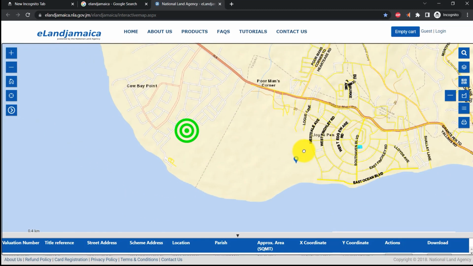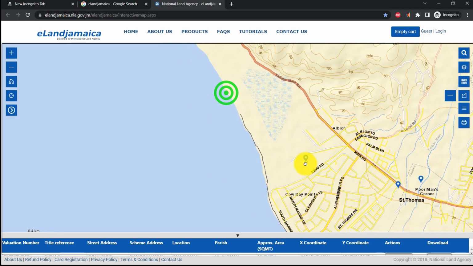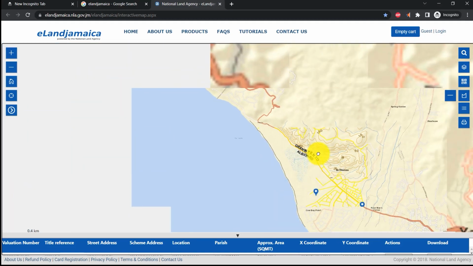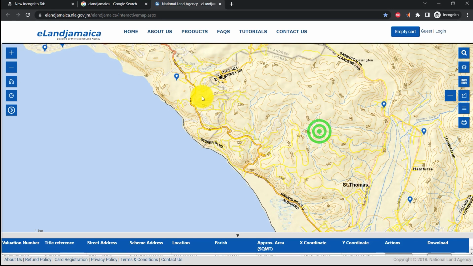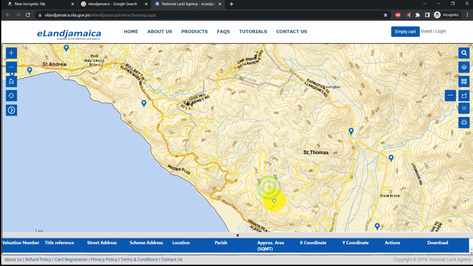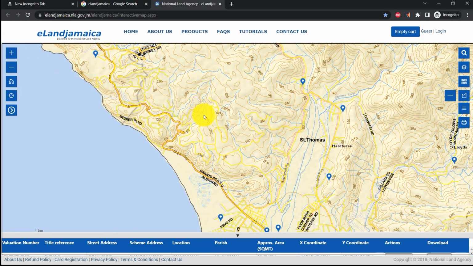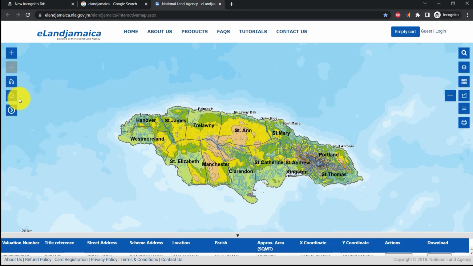So let us move to Cow Bay, because this area, Cow Bay Albion area, is going to be developed. And as you can see, the terrain and the road infrastructure is currently being developed, and we can see the different terrain structure. We can see where the waters could run off, and we are seeing the mountainous areas that are made available for us. So this is a full view of Jamaica, the default map.